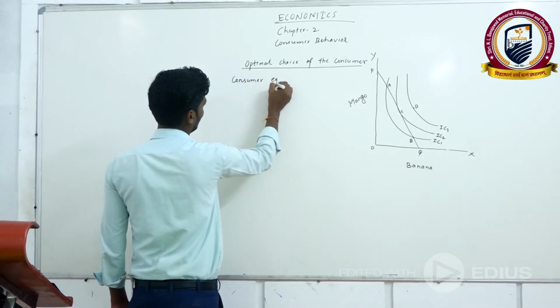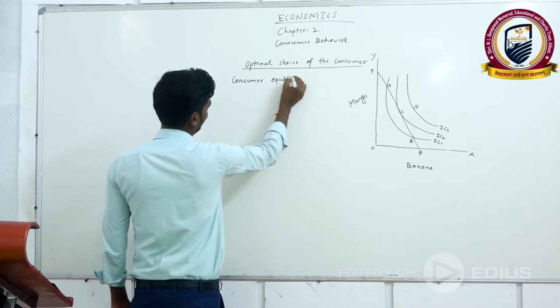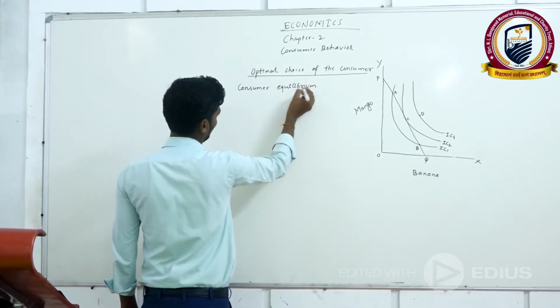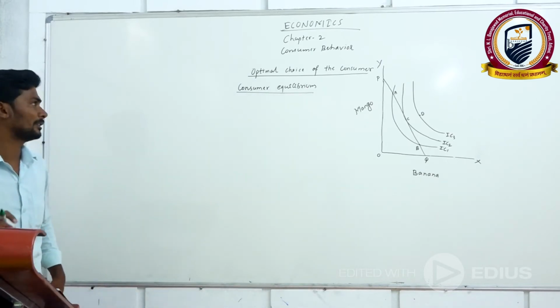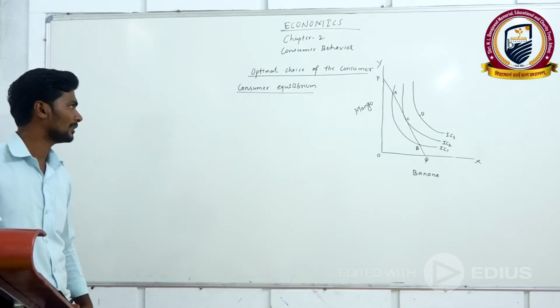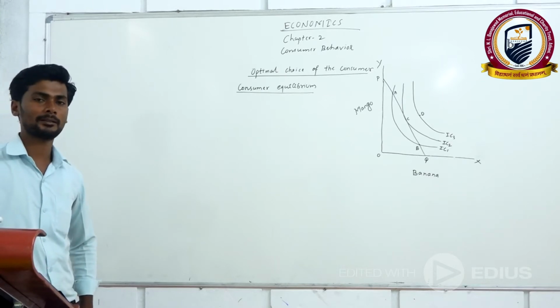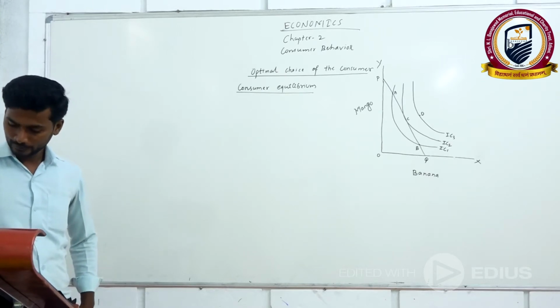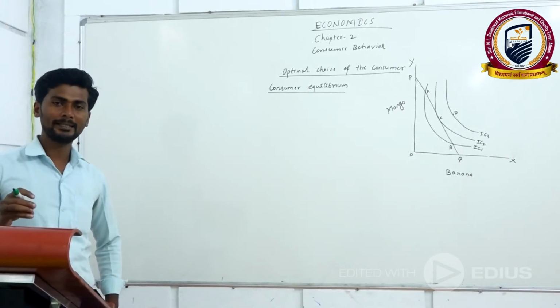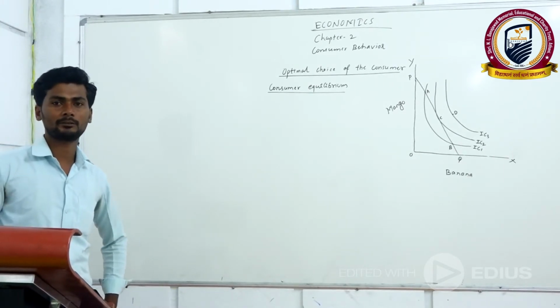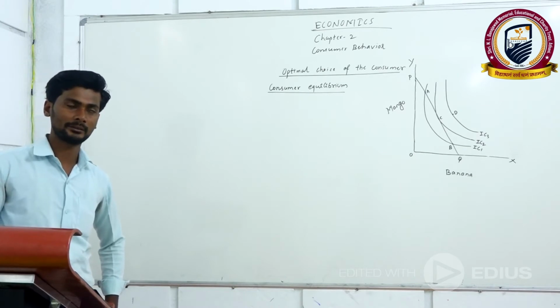Both are the same. Optimal choice of the consumer means getting maximum satisfaction from goods and services.